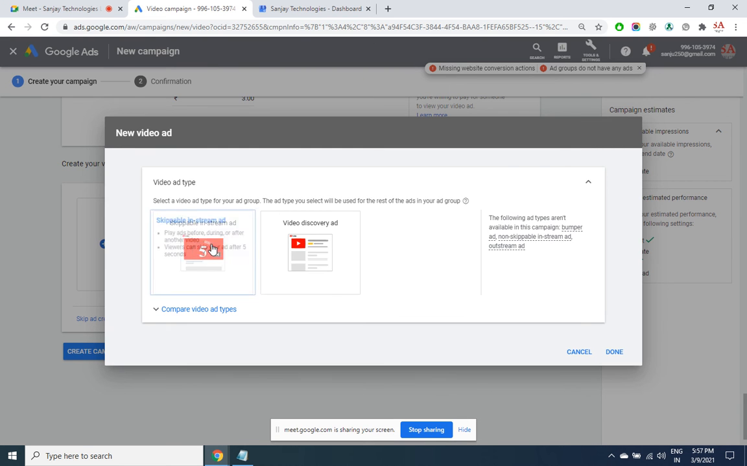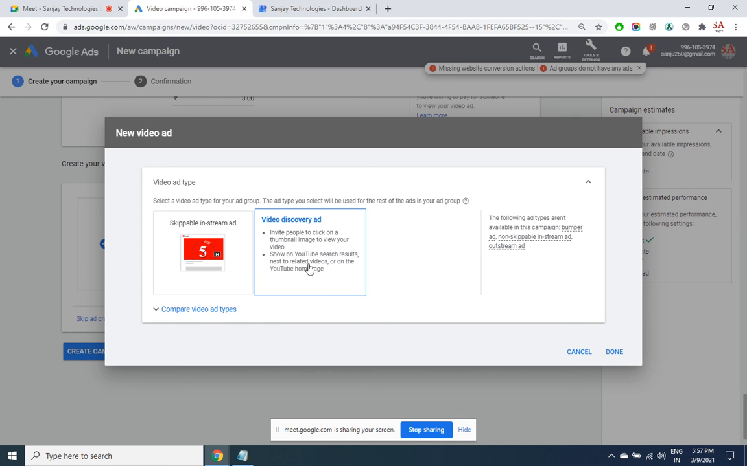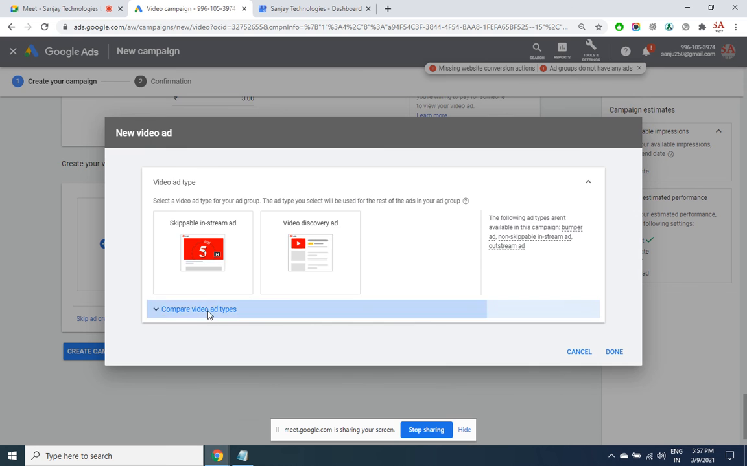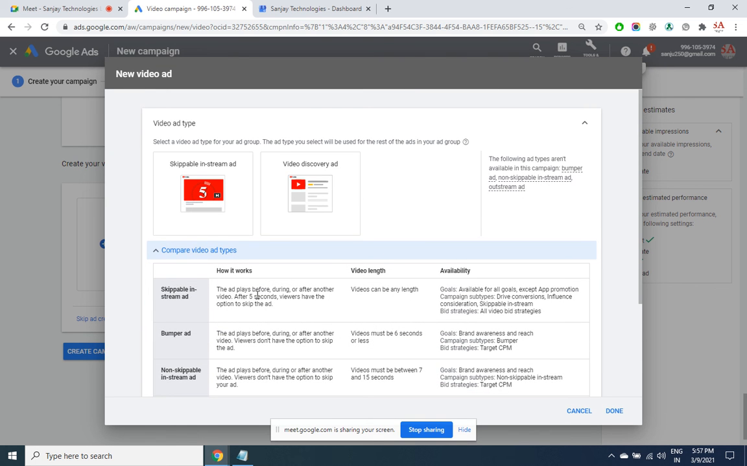So here there are two types of ad. This is a skippable in-stream ad and a video discovery ad. The difference is shown here. Skippable in-stream means the ad will be played and after 5 seconds the users will have the skip ad option.